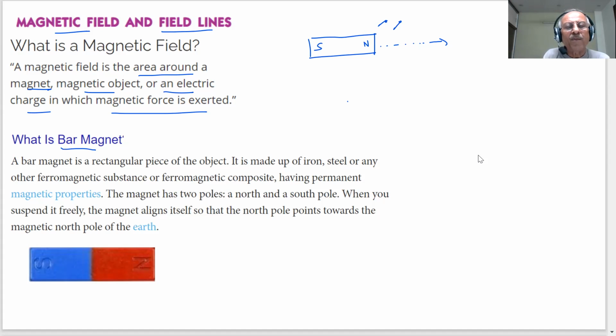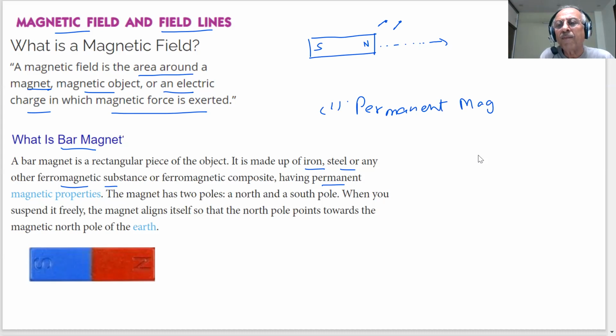What is a bar magnet? You already have seen it. You can see it in the science lab. A bar magnet is a rectangular piece of object. I have shown it here. It is made up of iron, steel, or any ferromagnetic substance. Ferromagnetic substances are those which are highly magnetic. They are strong. They attract the metals around them strongly, having permanent magnetic properties. I'm writing permanent magnetic properties.